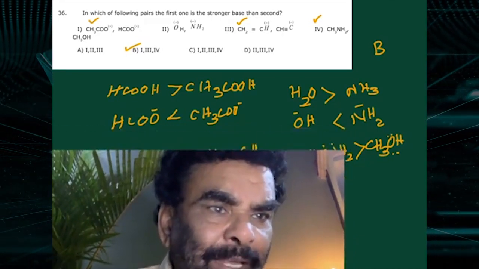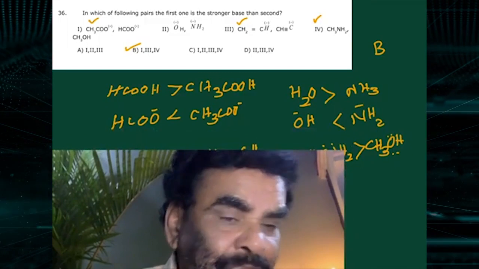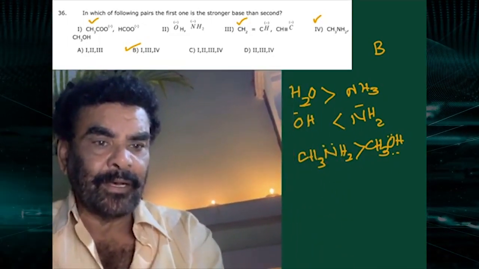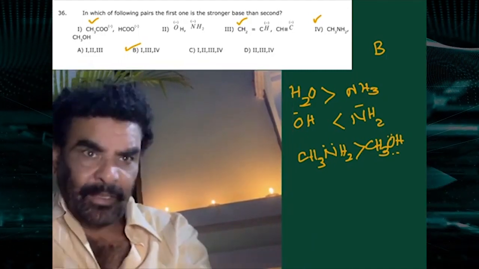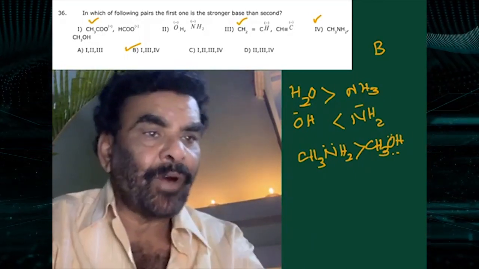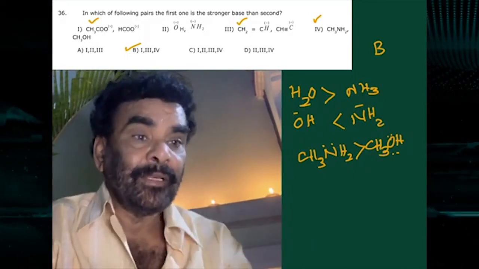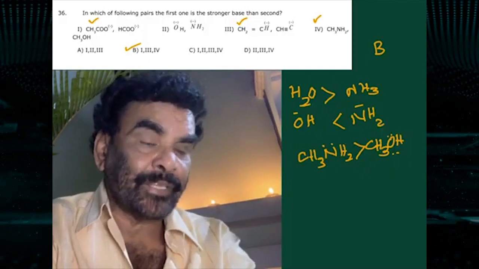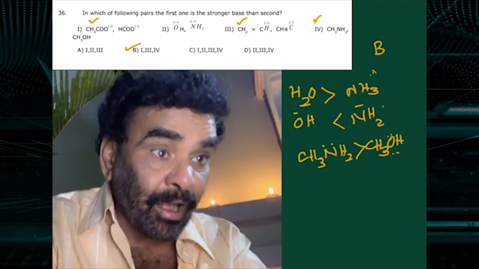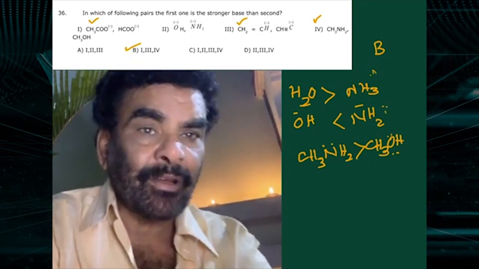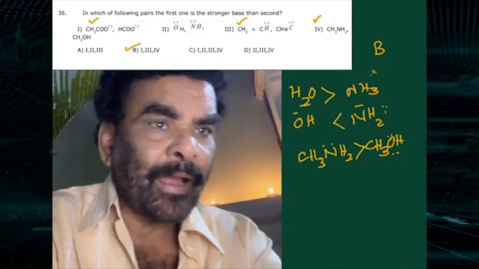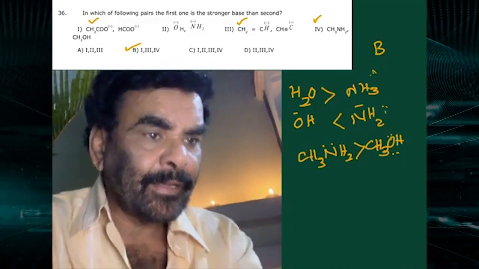And OH minus and NH2 minus, water and NH3. You take our list of compounds, the relative acidic, decreasing order of the acidic nature. We have the list. That is, water is more acidic than ammonia. OH minus is the conjugate base, NH2 minus is the conjugate base. Weaker acid, stronger base. NH2 minus is stronger. Second one is stronger, first one is weaker. So second is not the answer.